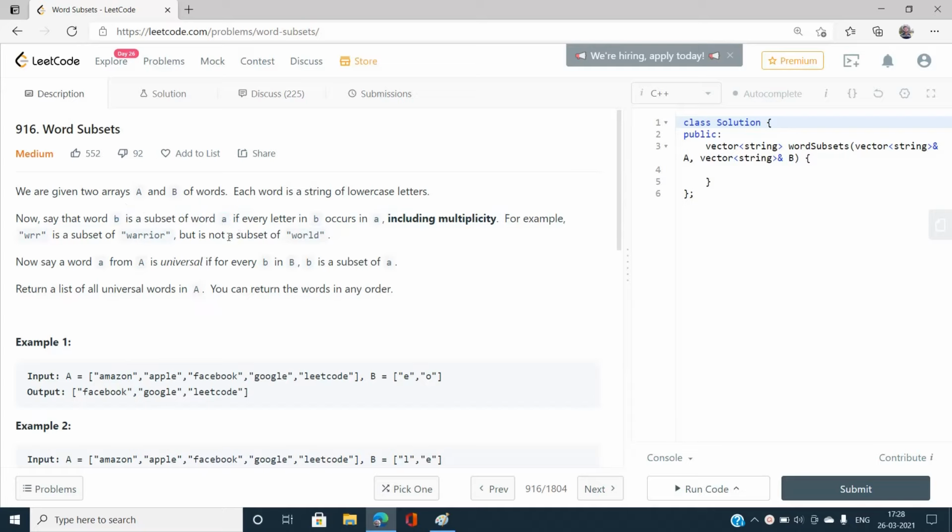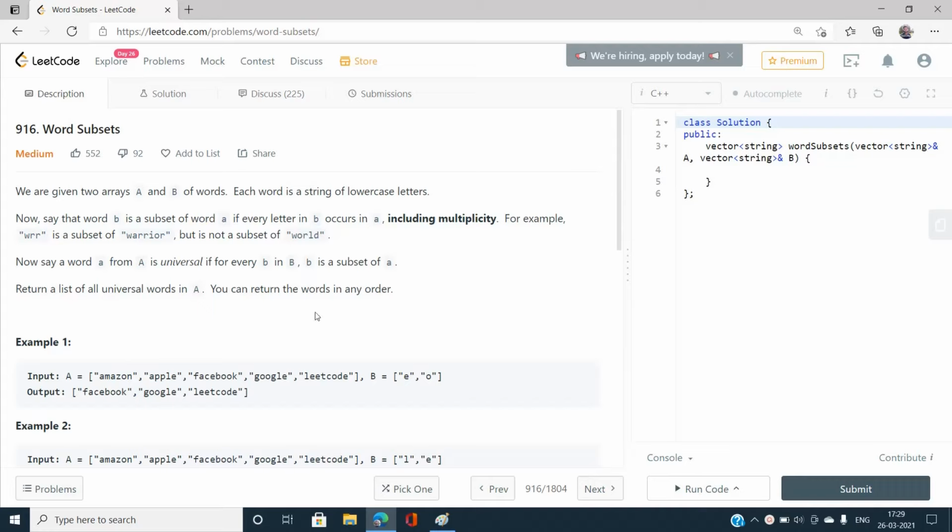Okay, now let's say a word A from the capital A array of strings is called universal if for every B in the array B, B is a subset of A. Okay, so basically we have to check the frequency.